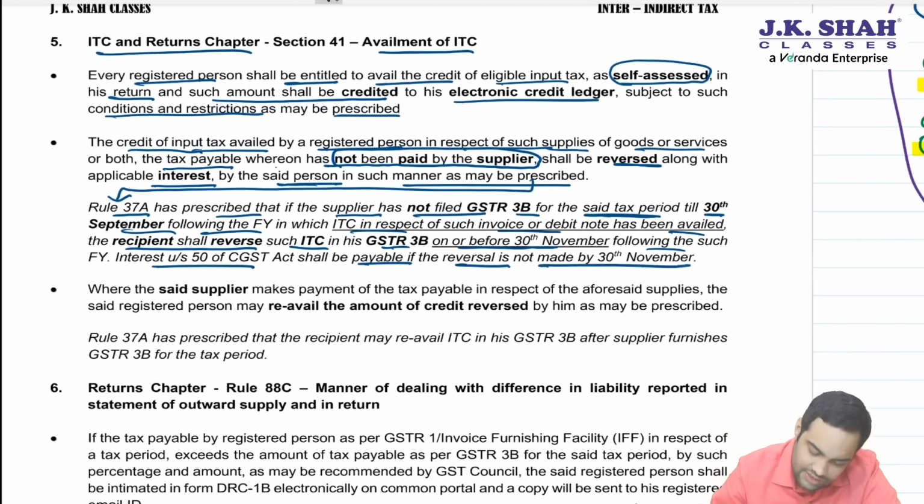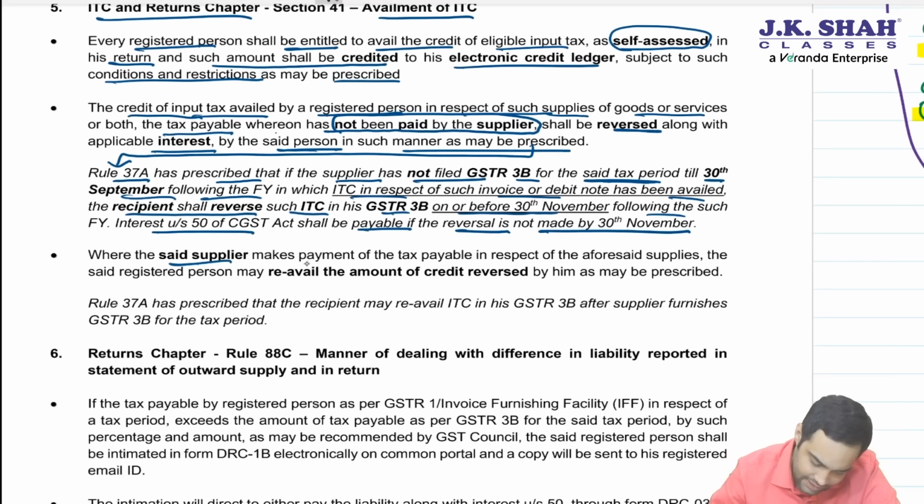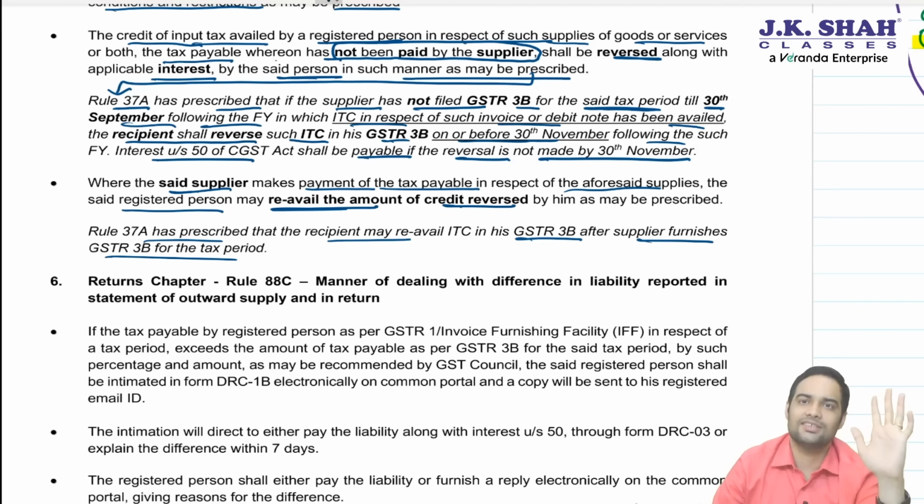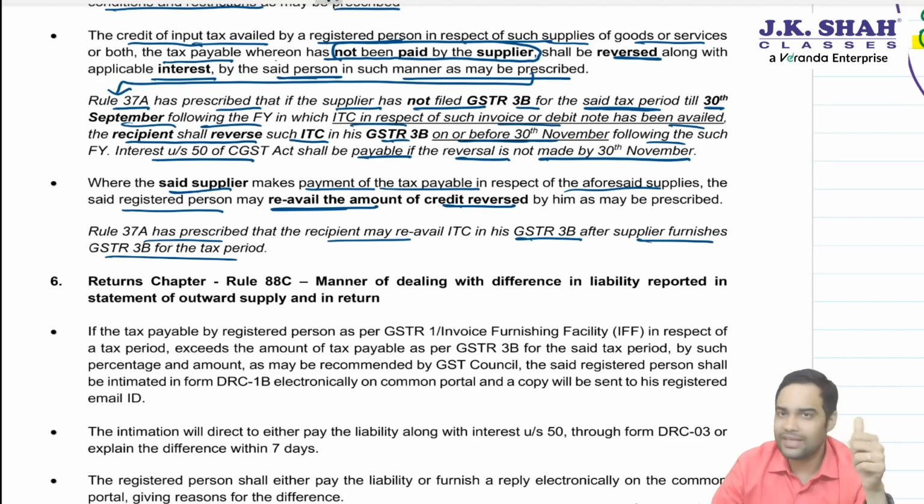This is a good point. Where the said supplier makes the payment of tax in respect of the aforesaid supplies, the said registered person may re-avail the amount of credit reversed as may be prescribed. 37A has prescribed that the recipient may re-avail ITC in his 3B after the supplier furnishes 3B for the tax period. The moment the supplier has furnished his 3B, the recipient can now re-avail ITC, and for re-availment, the time limit is never applicable. Clear?